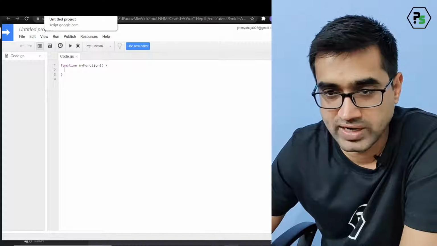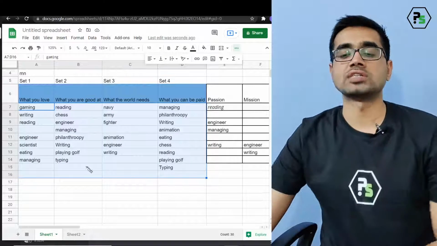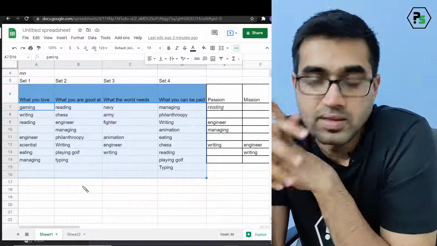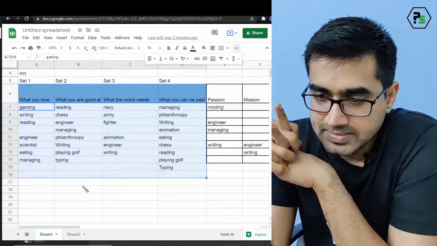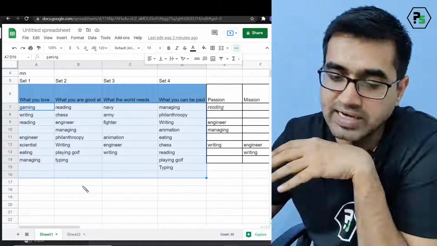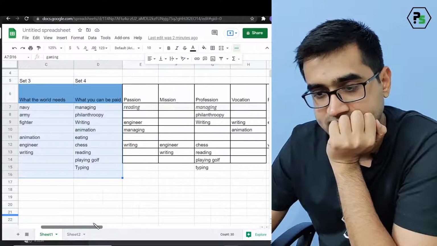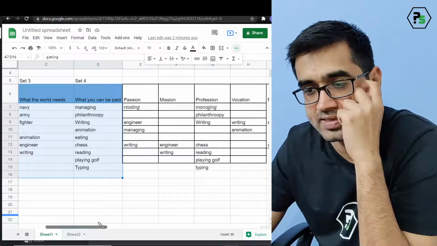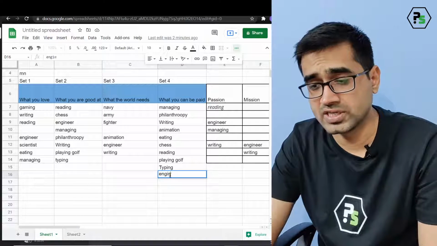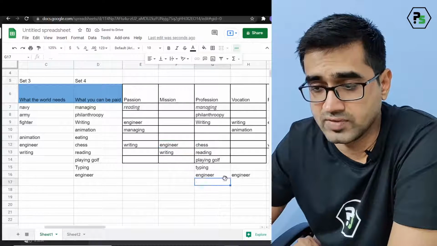That's the only way I know, Deepika. And the code will work for sure. Because this is just a code and you're looking for one common value in everything. So you need to run the loop n times. Yes. But hope it works, and this will help you to understand what's your passion, what's the mission, what's the profession, and what's the vocation. So engineering and writing can be a mission, of course, but if you write engineering, you can be paid for engineer, and it will be in the profession also. Yes, it will be in the profession also.